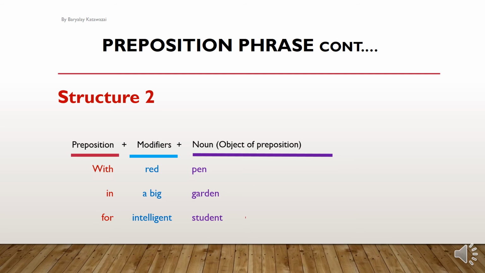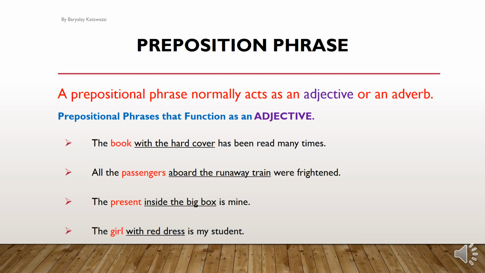Got it? Okay. My dear students, generally a prepositional phrase acts as adjective or adverb. You know, an adjective is a word that is used to modify a noun or pronoun. If a group of words modifies a noun or pronoun, we call it an adjective phrase. And if a group of words acts as an adverb, we also call that an adverb phrase. So preposition phrases can function as adjective and adverb.